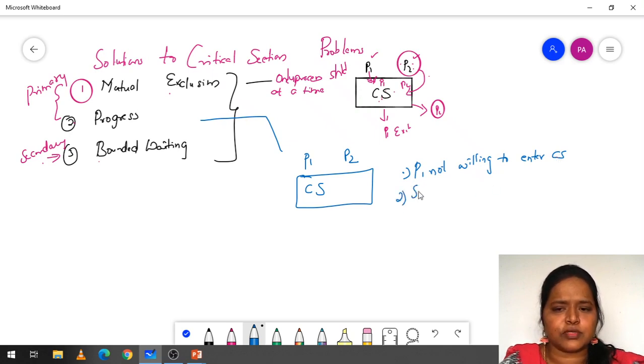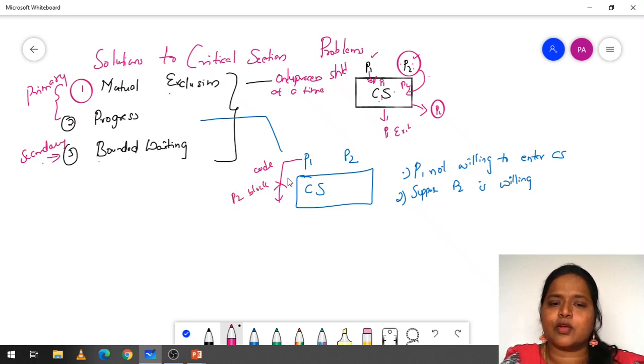Suppose P2 is willing, but in the code of P1 we have written something to block P2.